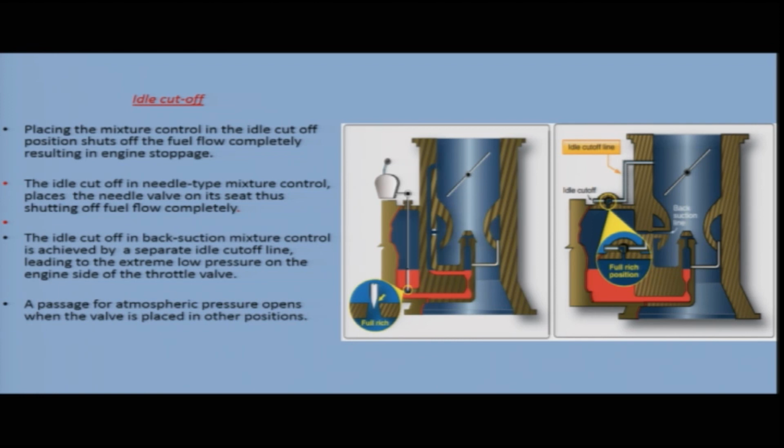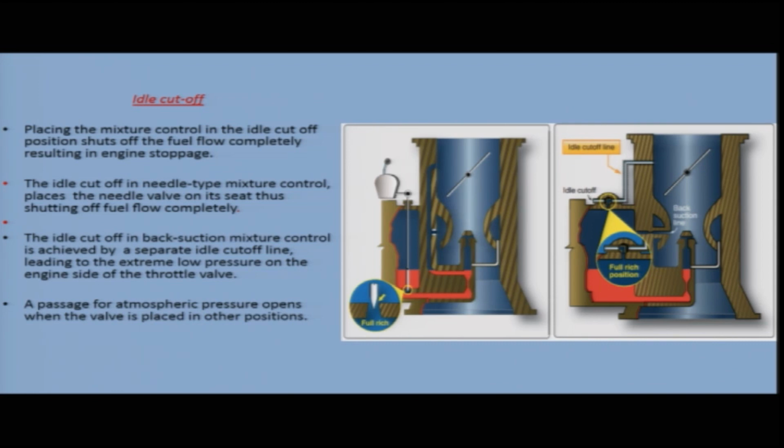So, when we have to stop the engine, the fuel air mixture control is moved to the idle cutoff position. In that position, the fuel supply is shut off and the engine comes to a stop. The idle cutoff in the needle type mixture control, here on the left side, places the needle valve on its seat. So, in the idle cutoff position, this needle valve will be completely at its seat, thus shutting off the fuel flow completely.